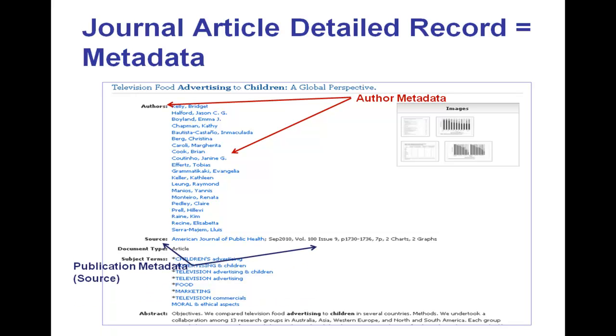And here, to show how we have variations from database to database, we do have publication metadata. But instead of calling it publication info, like we saw just last slide in the catalog record, it calls it source in this particular case. But it still is publication information, because as you can see, the title of the journal that published it is listed, the American Journal of Public Health. The date that it was published, September 2010, is listed. That it was published in volume 100, issue 9, is listed here, and so forth.